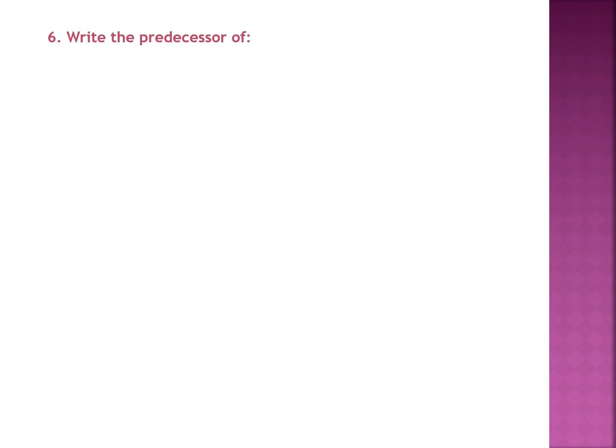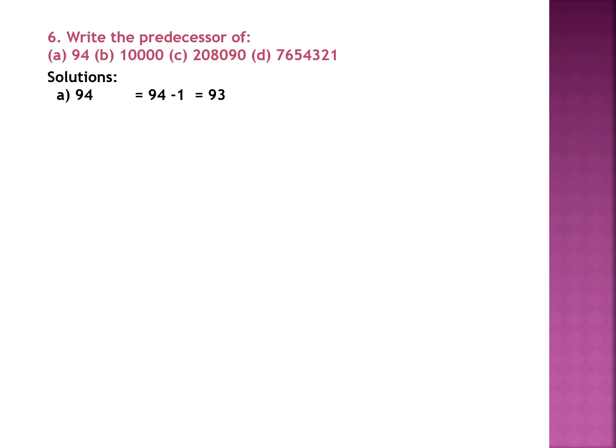Now look at question number 6. Write the predecessor of the given numbers. Children, what would you do to obtain the predecessor of the given number? Yes, all of you know. You will subtract 1 from the given numbers. So in the first case, 94. You will obtain its predecessor by subtracting 1 from it. You will get 93. 93 occurs just before 94. So the predecessor of 94 is 93.